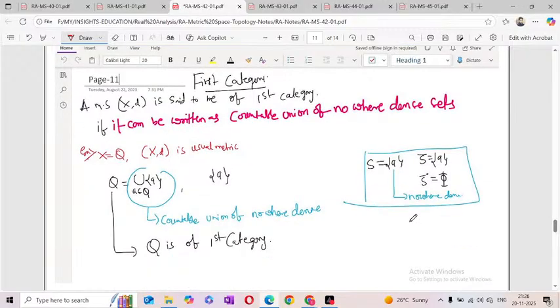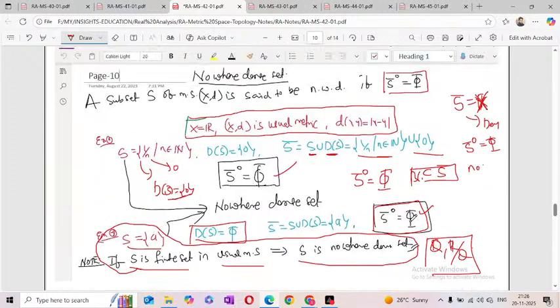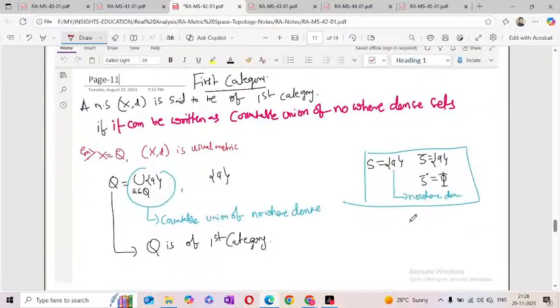Okay, now nowhere dense means, what is the definition of nowhere dense? The interior of the closure of S is empty, that is nowhere dense. Okay, now just to see the example, here I am taking X equal to the rational numbers. X is equal to the rational numbers. I am taking the same usual metric.